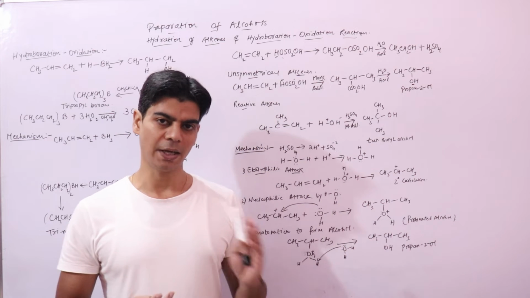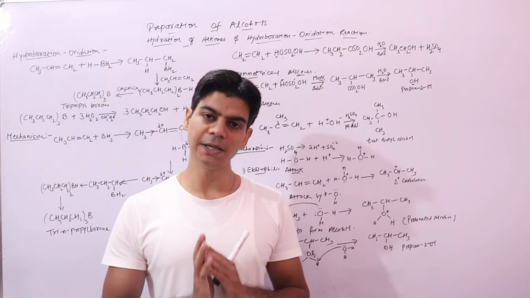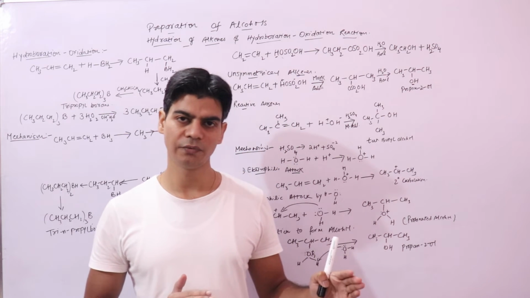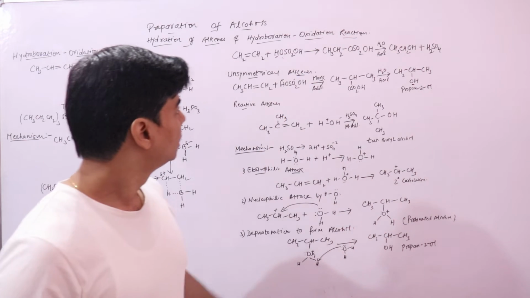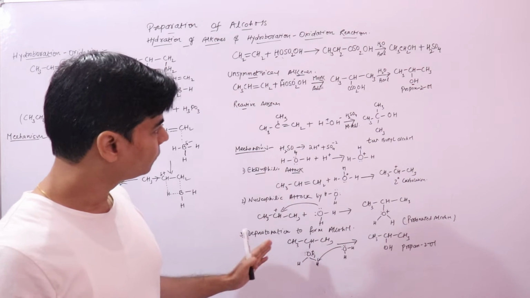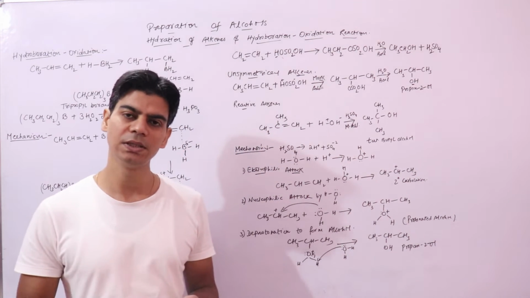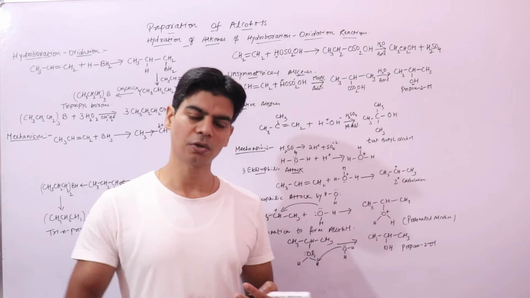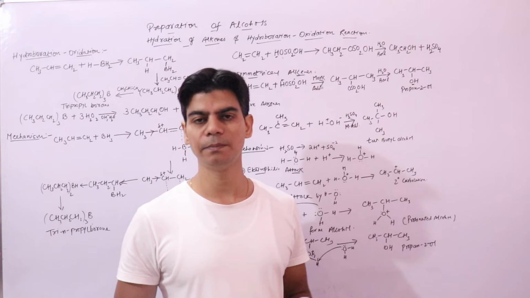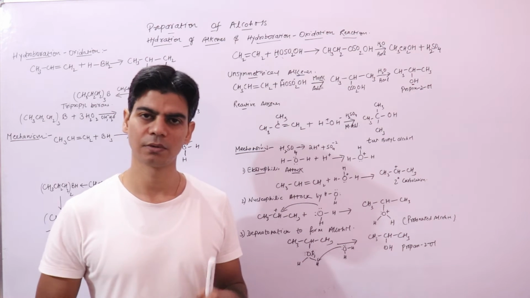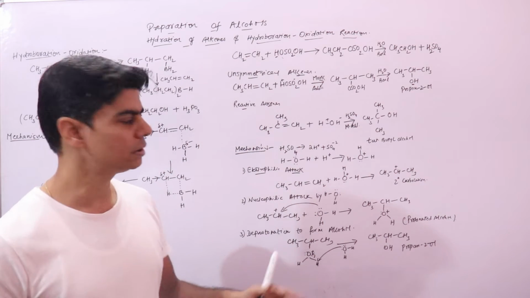Now we can do it directly or indirectly. When we say indirectly, what we will do is we will first pass alkene through sulfuric acid, concentrated sulfuric acid, followed by hydrolysis, that is followed by addition of water, right? So if you look at this, we need to look at some concepts. We need to be clear with some concepts, like what are symmetrical alkenes, what are unsymmetrical alkenes, what is Markovnikov's rule, right? What is anti-Markovnikov's rule? You should be aware of these terms that we have learned in previous lectures. I'll be telling you in brief, but you should be aware of these terms in order to understand these reactions.